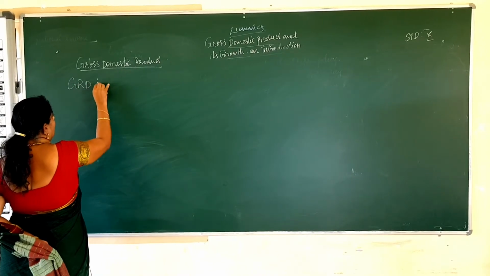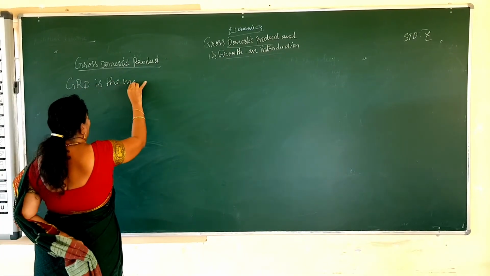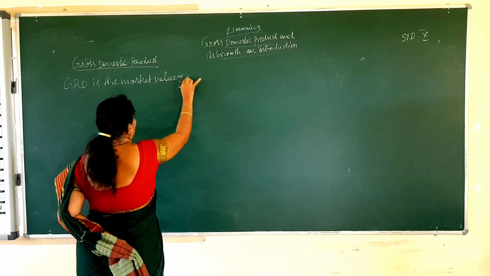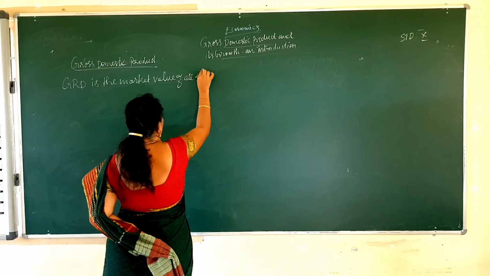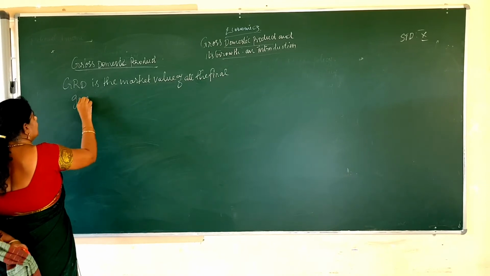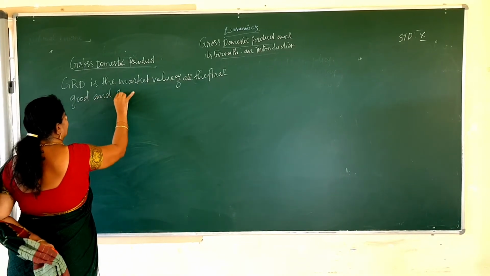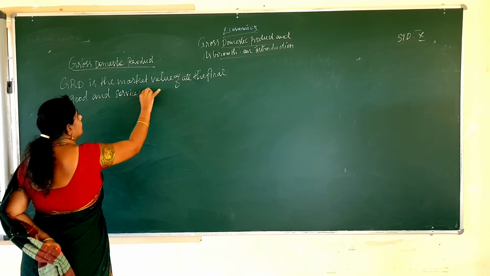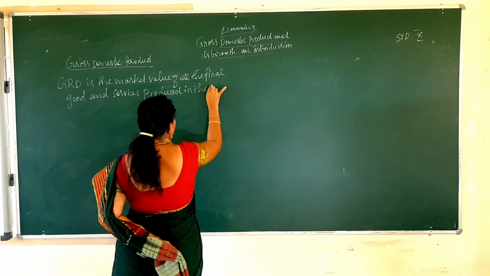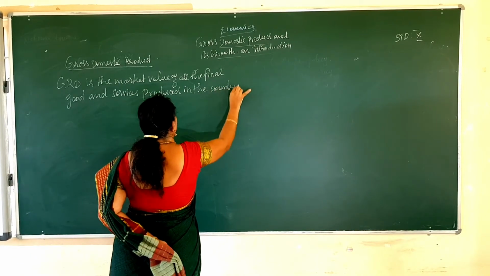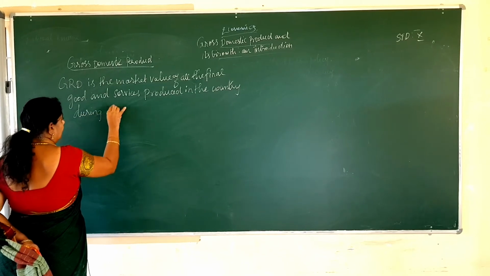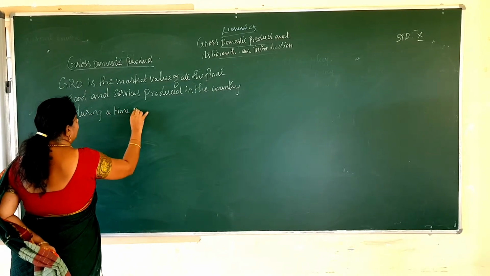Gross domestic product is the market value of all the final goods and services produced in the country during a time period.